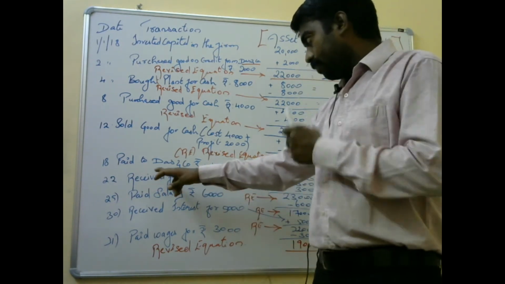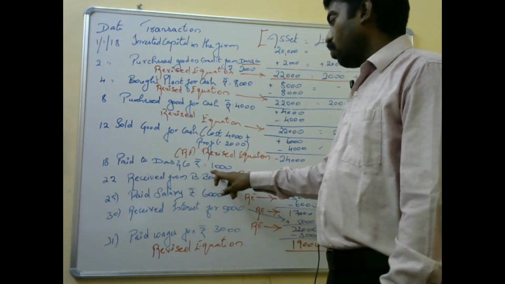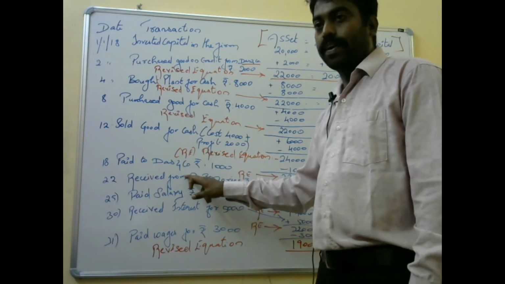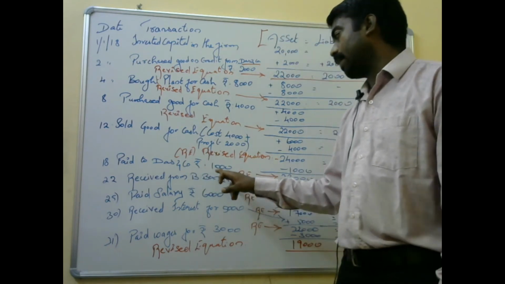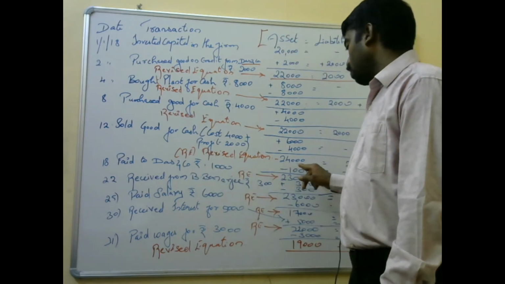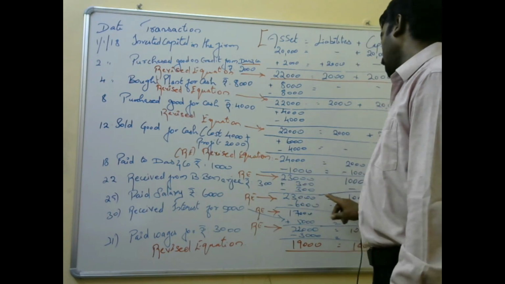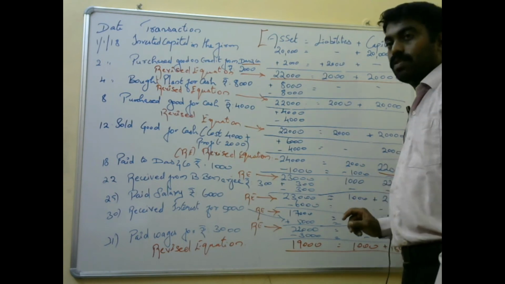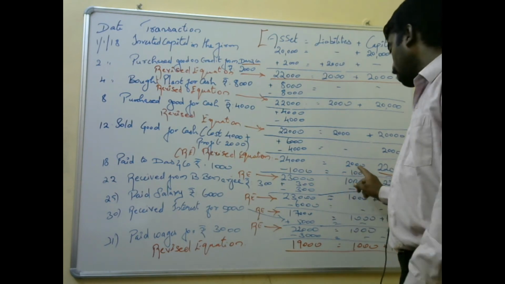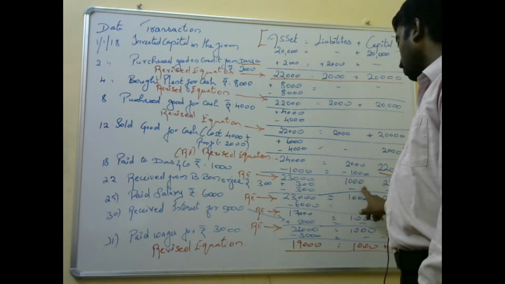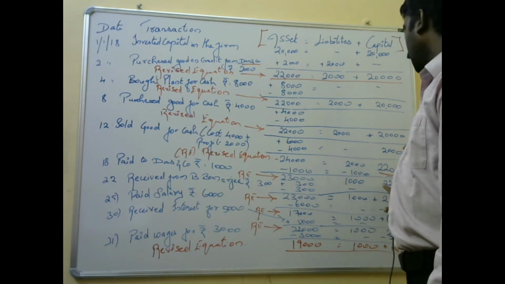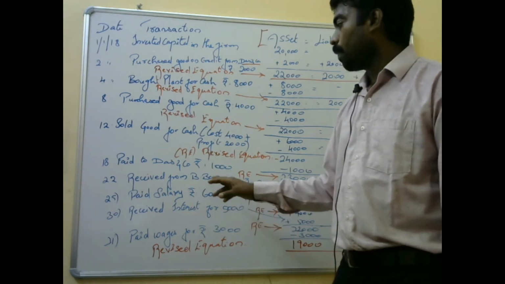And finally, pay to Das and Co. 1,000 rupees. You purchased on credit basis, so you are paying cash 1,000 rupees. So the cash will get reduced on the asset side. 24 minus 1,000 will get 23. And on the liability side, the creditors will get reduced. 2,000 minus 1,000 will get 1,000 rupees, and the capital will remain the same, 22,000.